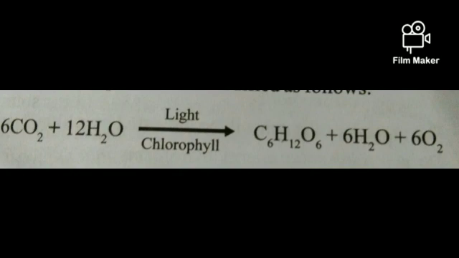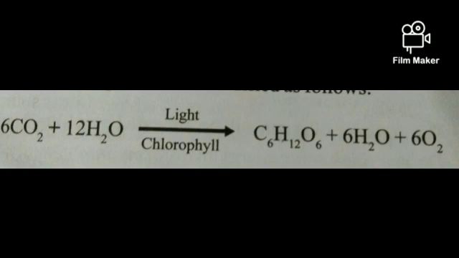The equation was formulated by Sir C.B. Van Niel in 1931. According to him, CO2 plus 2H2O gives rise to CH2O plus H2O and O2. But later it was balanced by Sir Robert Hill. Robert Hill showed that oxygen is released from the water during this reaction, and this photosynthetic equation was also modified as follows: 6CO2 plus 12H2O gives rise to C6H12O6 plus 6H2O plus 6O2.